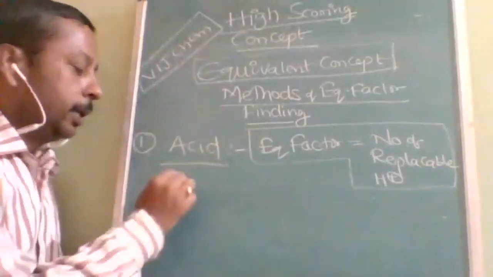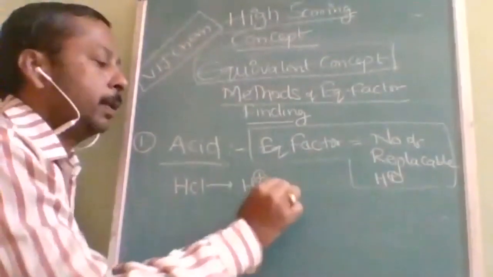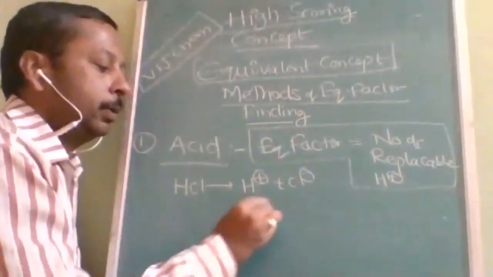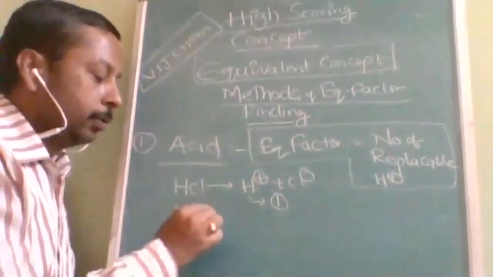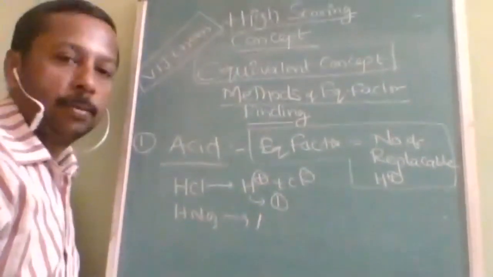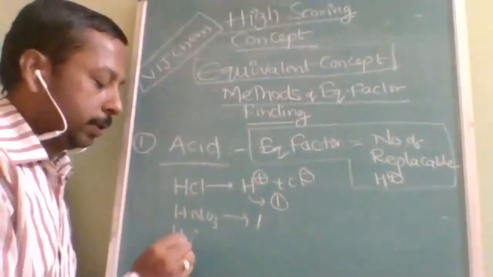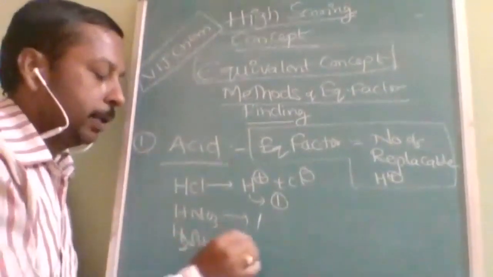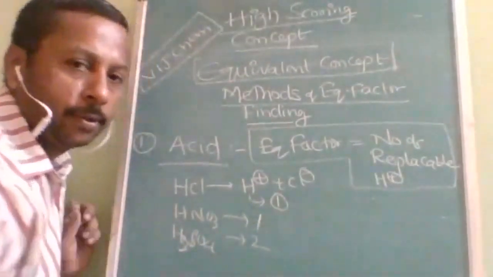Like HCl. On dissolving, it will give H plus and Cl minus. So equivalent factor is how much? 1. Now if I take HNO3, equivalent factor is how much? 1. If I take H2SO4, equivalent factor is how much? 2. These are all very easy questions.